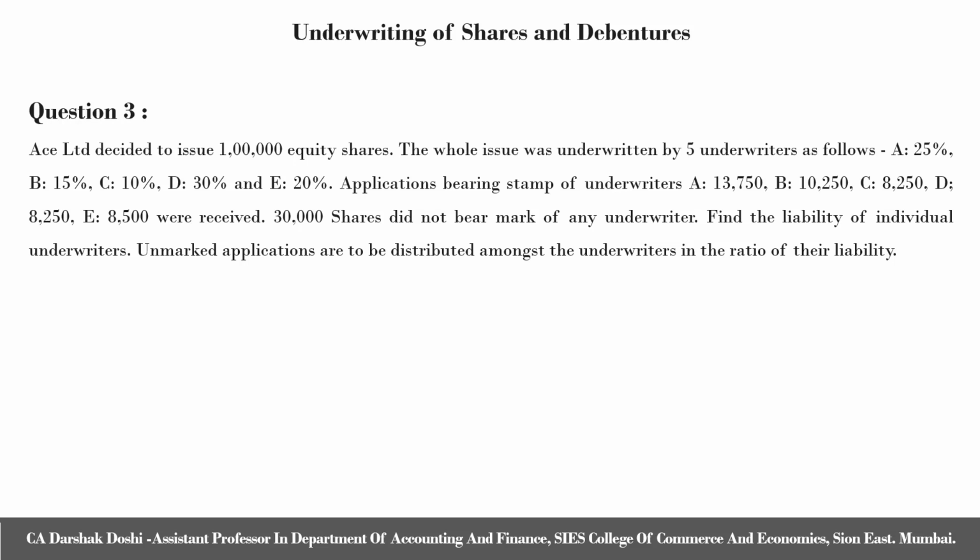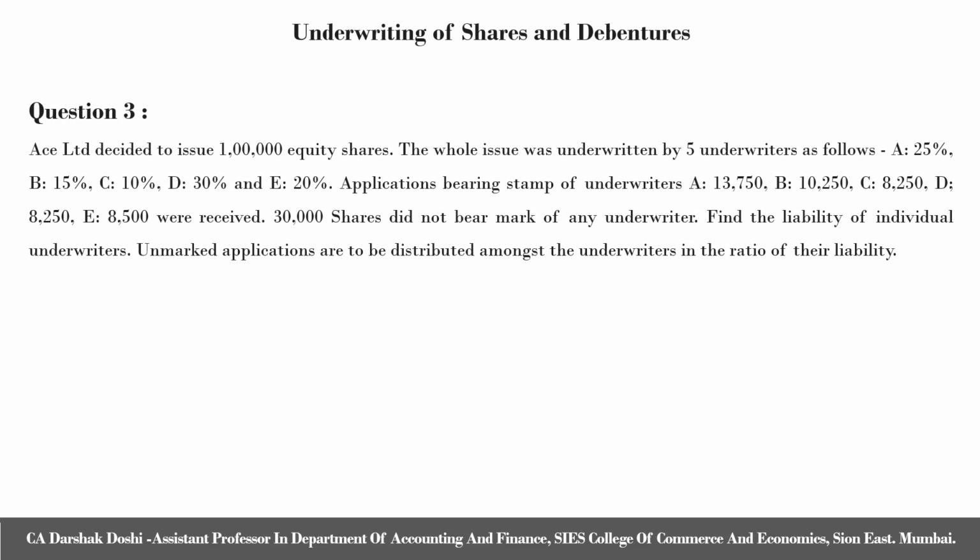Applications bearing the stamp of underwriters: A 13,750, B 10,250, C 8,250, D 8,250 and E 8,500 were received. 30,000 shares did not bear the mark of any underwriter. Find the liability of each individual underwriter. Unmarked applications are to be distributed amongst the underwriters in the ratio of their liability.